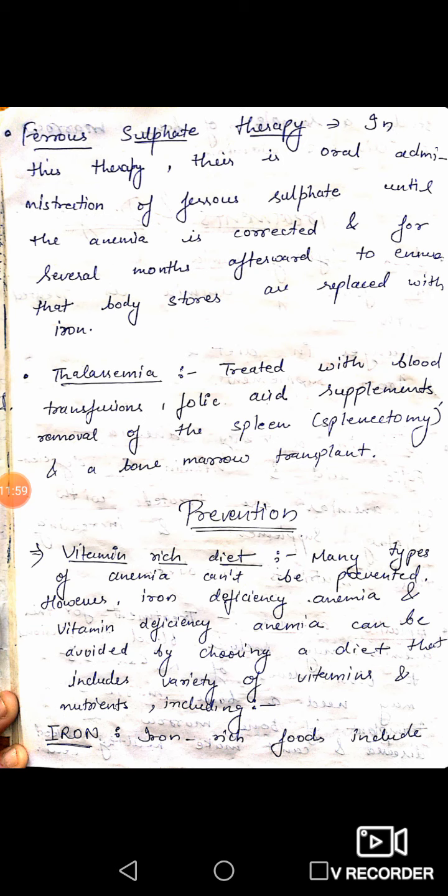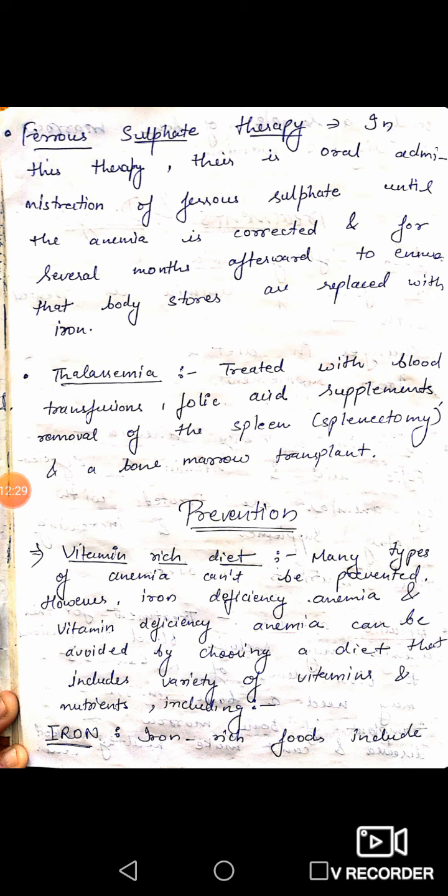Next is thalassemia. If we have thalassemia type of anemia, in this we will also provide blood transfusion, some folic acid, some supplements also, and we will also perform some surgery like splenectomy. Splenectomy means removal of the spleen. We will remove the spleen and do a bone marrow transplant also if it is necessary.